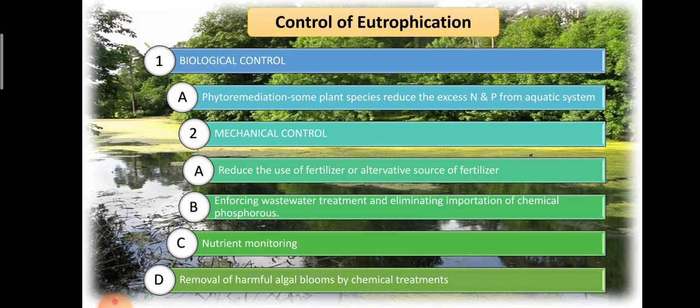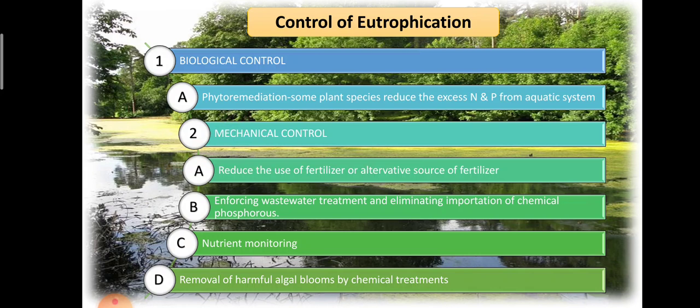In mechanical control, we can reduce the fertilizer application. We can reduce the fertilizer application, but we also have to take care that we do not compromise the crop requirement. That means we have to apply fertilizer in adequate quantity. Or we can use alternative sources of fertilizers. In an alternative source, we could apply phosphorus in the slow release form. So it will be suitable in high rainfall areas.